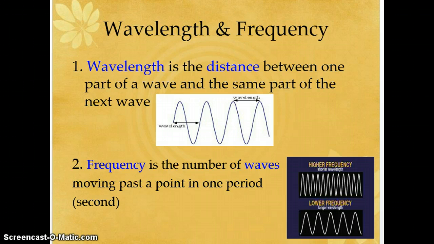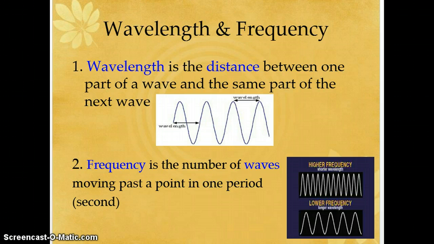Wavelength and frequency. Wavelength is the distance between one part of a wave and the same part of the next wave. We have learned that wavelength is the distance between one crest to another crest, one trough to another trough, or one compression to another compression. Frequency is the number of waves moving past a point in one period or second.